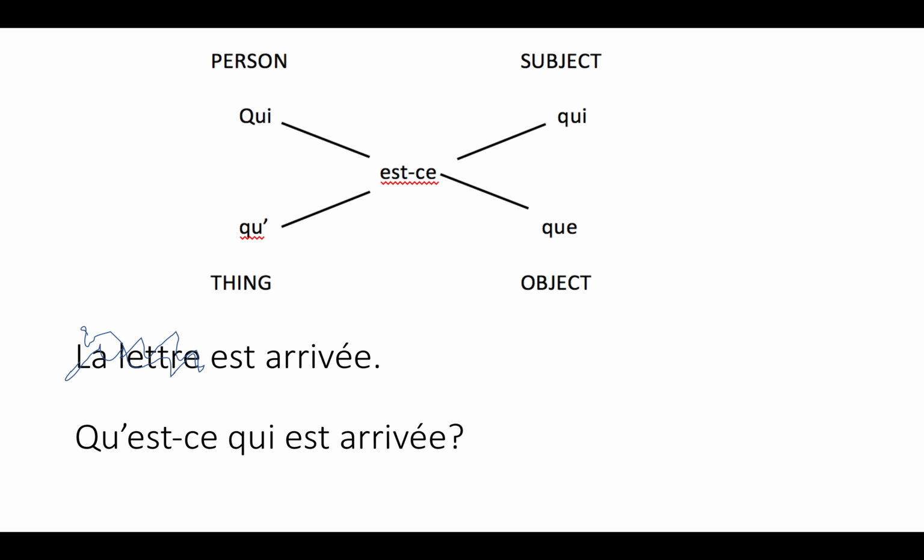Now, sometimes if somebody hears the word qui, they automatically think it means a person. It means a person if the qui is in this position. Here, it could be a person or a thing. When you have qui here, it means it is the subject of the sentence. Qu'est-ce qui est arrivé? What arrived? We know it's a subject.